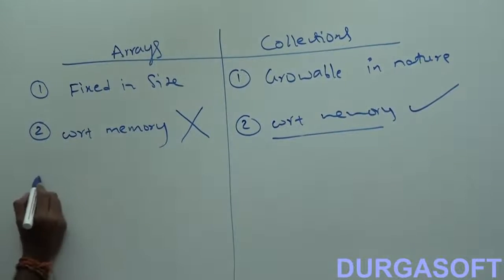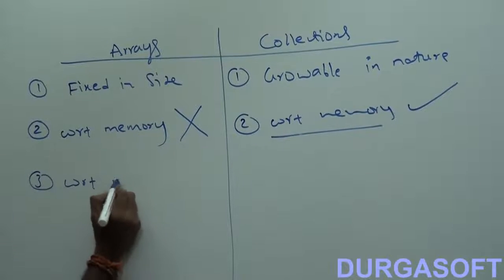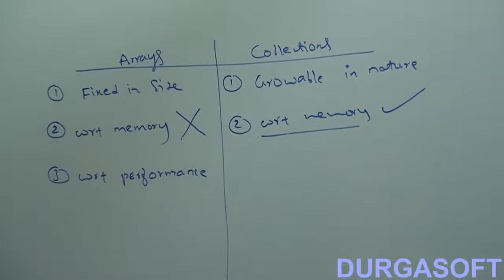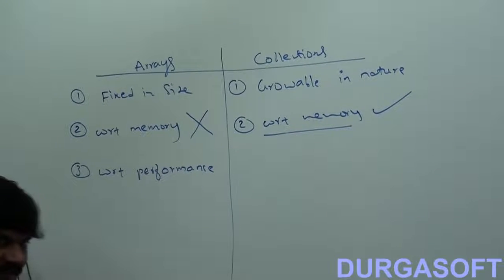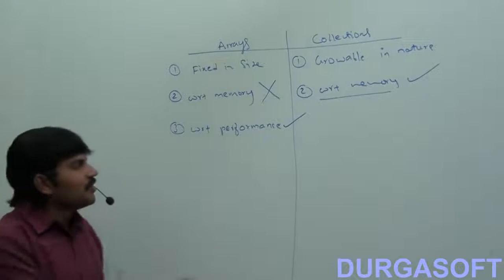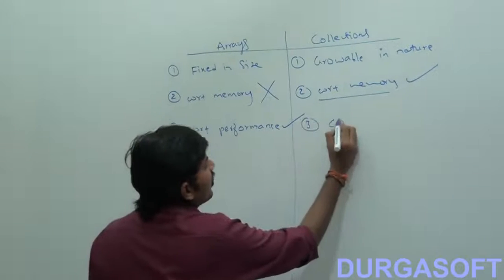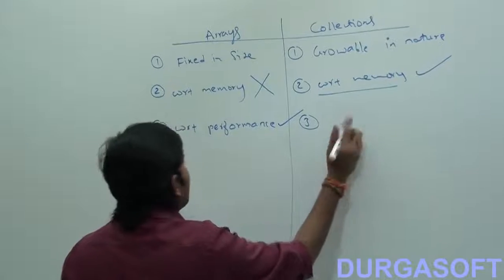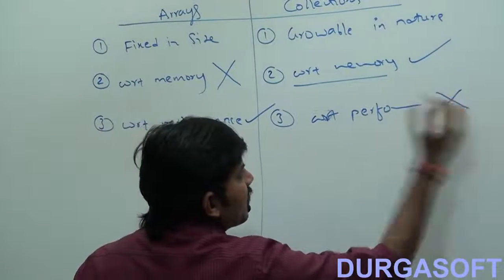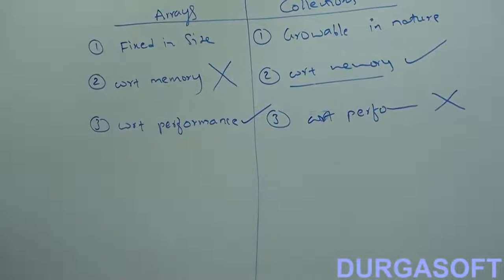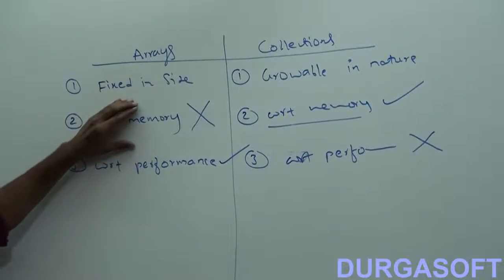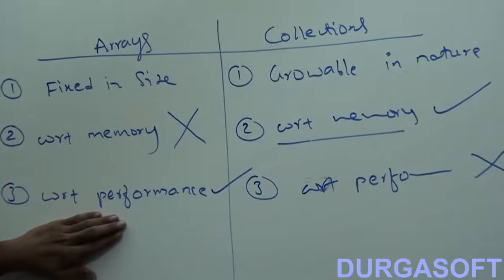Next up, with respect to performance wise, which one is the recommended? Arrays are recommended or collections? Performance wise, arrays are too good, but performance wise, collections are not recommended. Okay, this is. So, arrays are fixed in size, memory wise not recommended, performance wise good.